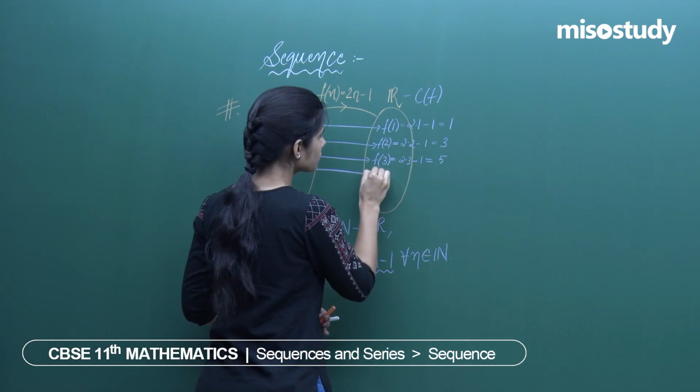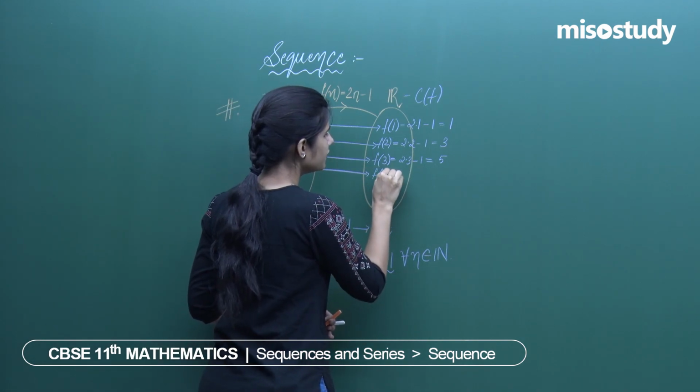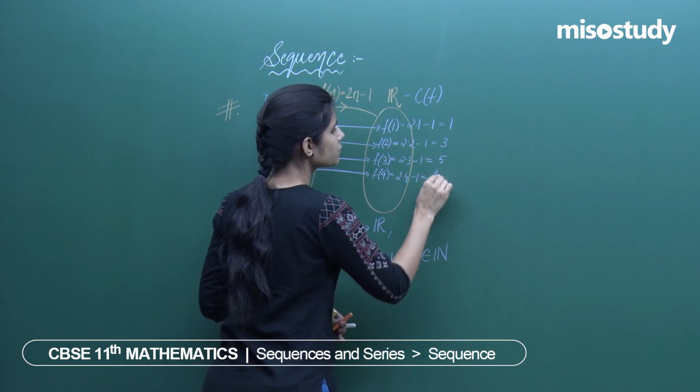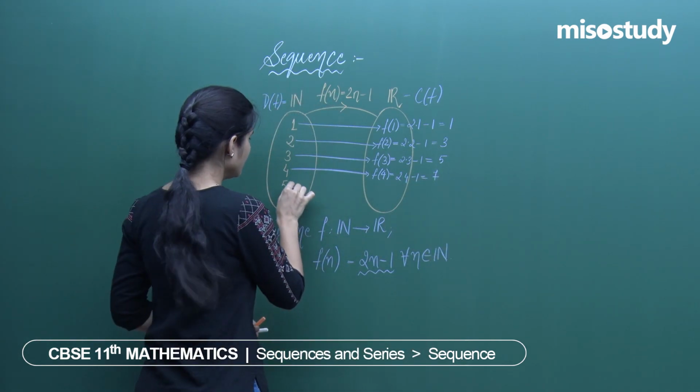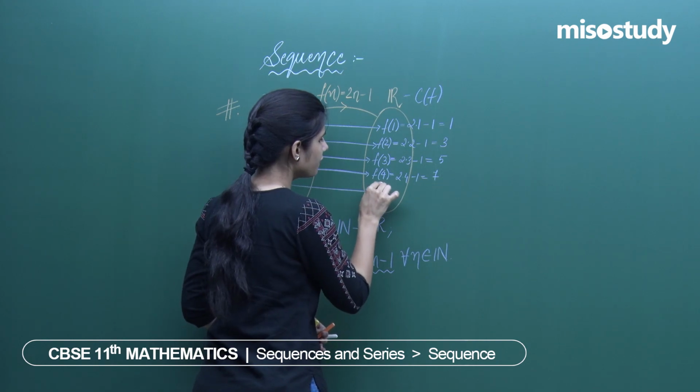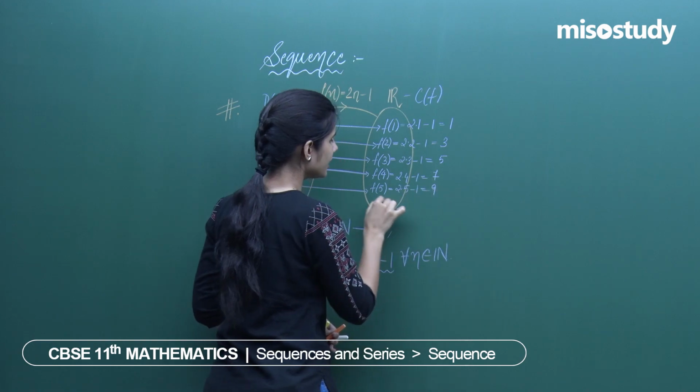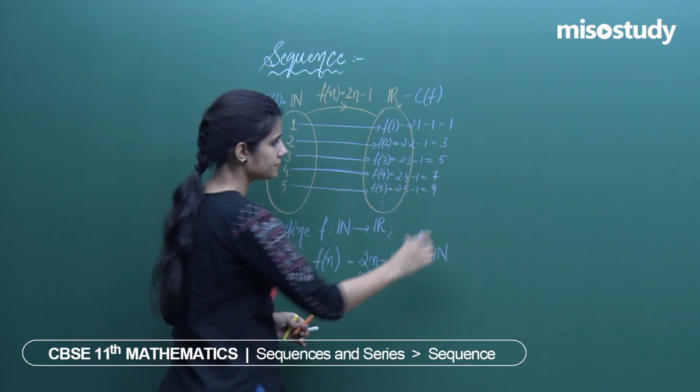Similarly, 4 will be associated to f of 4, which is 2 into 4 minus 1, which is 8 minus 1, that is 7. 5 will be associated to f of 5, which is 2 into 5 minus 1, which is 9, and so on.